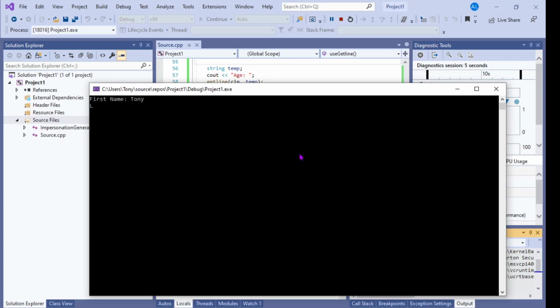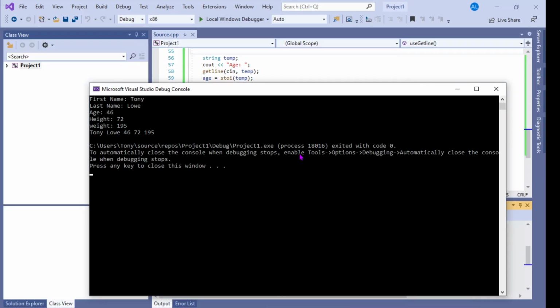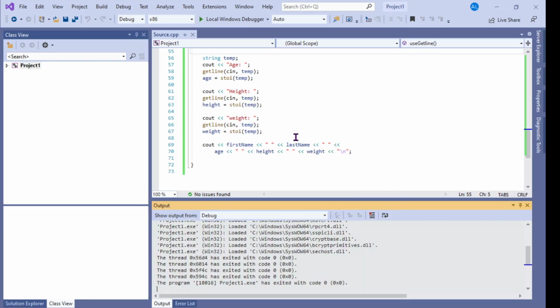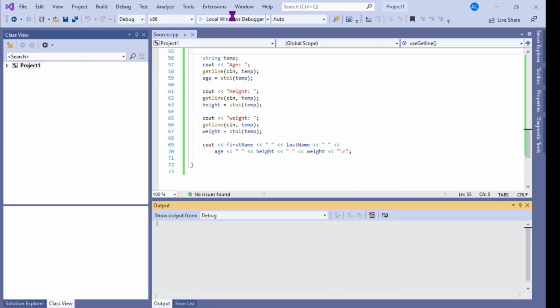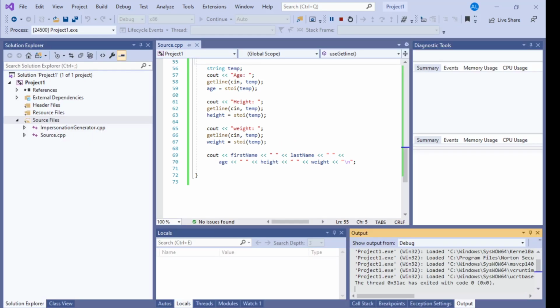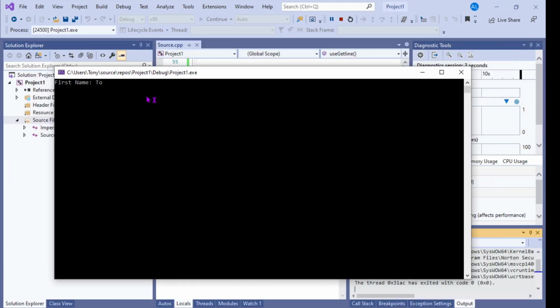First name Tony, I'll just show you multiple times. Last name Low, age 46, 72, 195. Everything worked fine, as I expected as a good user. Now let me show you that second test case that we ran. So Tony Low, 46, 72, 195.